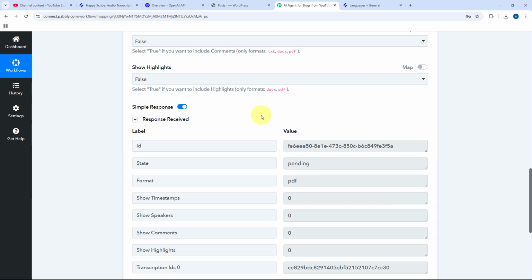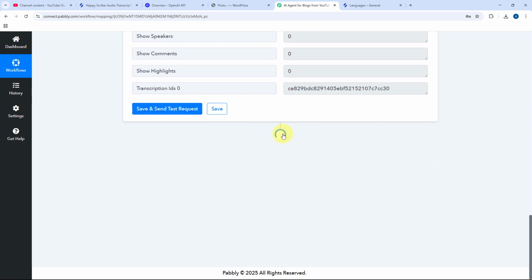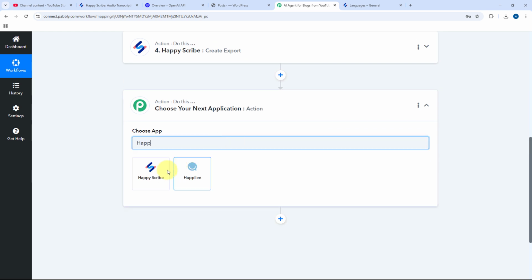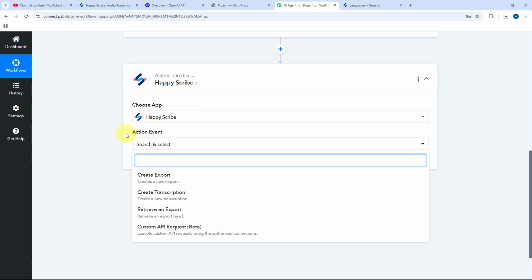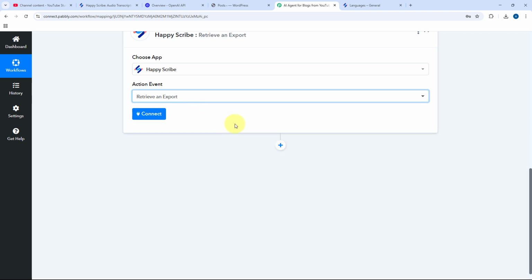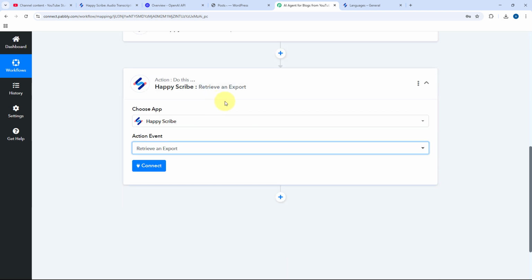Now, when we click on Save and Send Test Request, here you can see that the export of this transcription has started. Now, we will click on this Add Action Step button over here, and once again add the action step of Happy Scribe. After adding the action step, in Action Event from the drop-down, select Retrieve and Export. In the previous step, we started the export process of a transcription, but now we have to retrieve it.